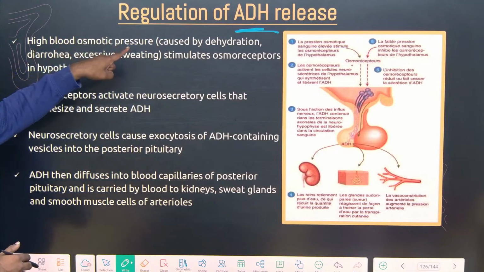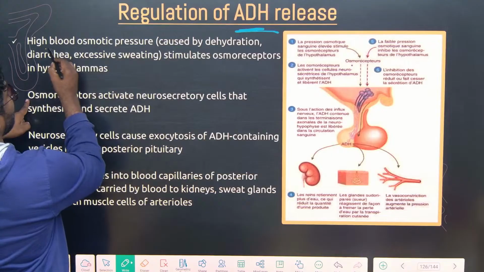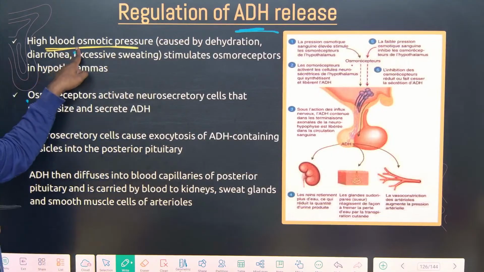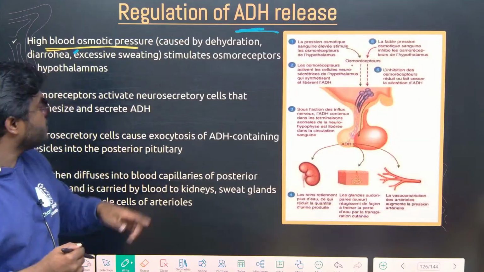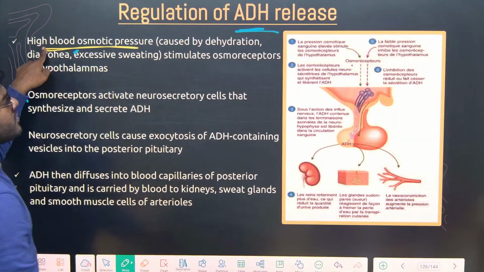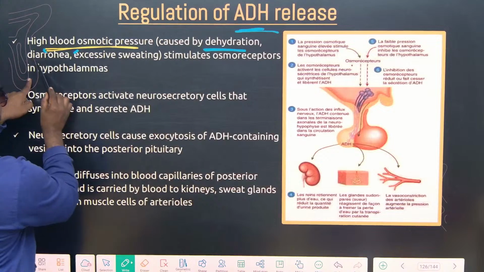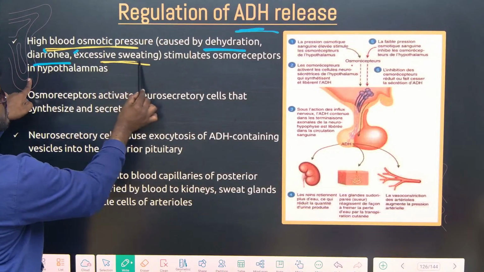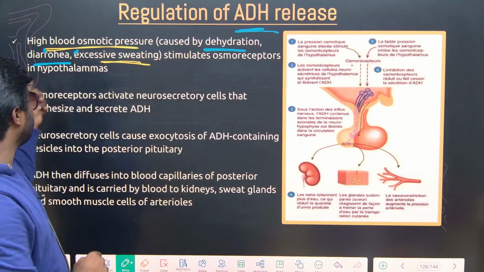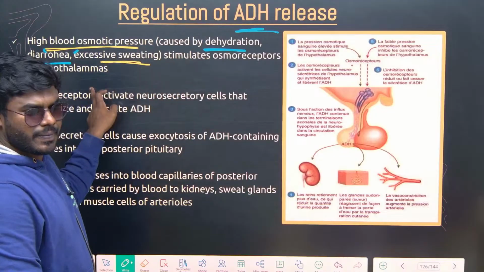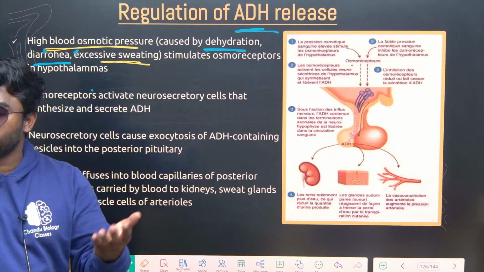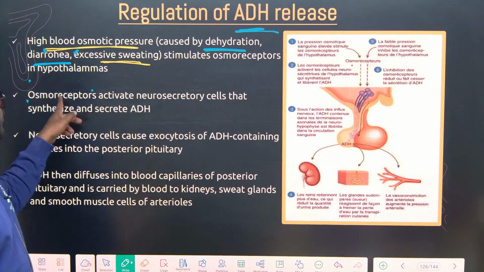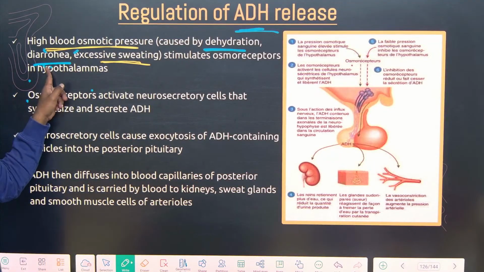See, ADH is released when there is a high blood osmotic pressure. Now the question is, why is blood osmotic pressure becoming higher in the first place? Because of dehydration, diarrhea, excessive sweating. Tell me friends, what are the three common symptoms of these? Dehydration, loss of fluids. Very good, loss of water, potassium, sodium, chlorine, all are going out. That is what happens in diarrhea.